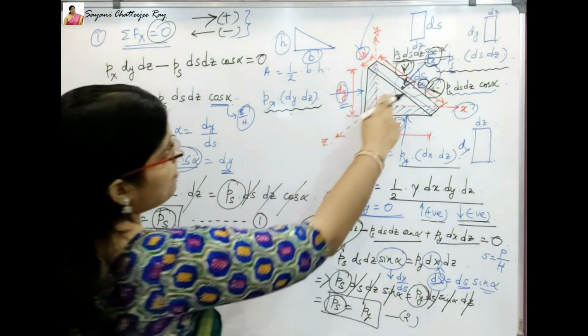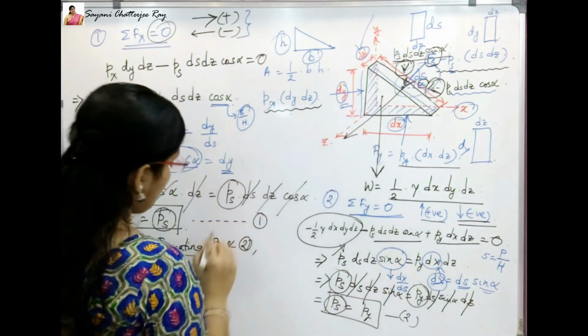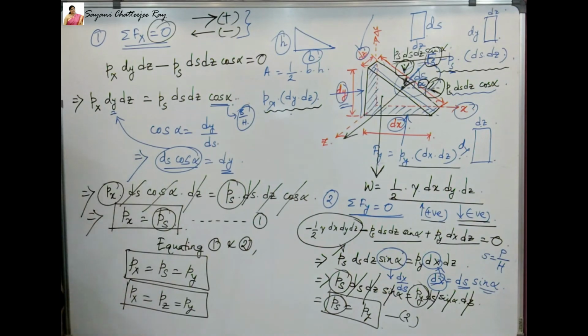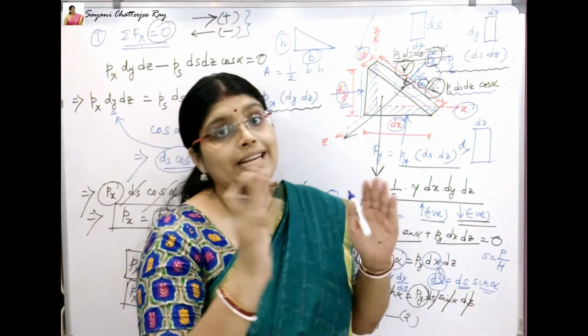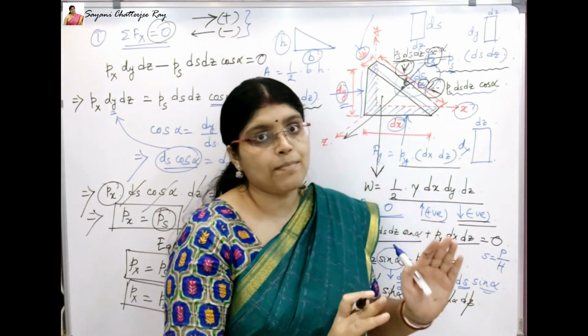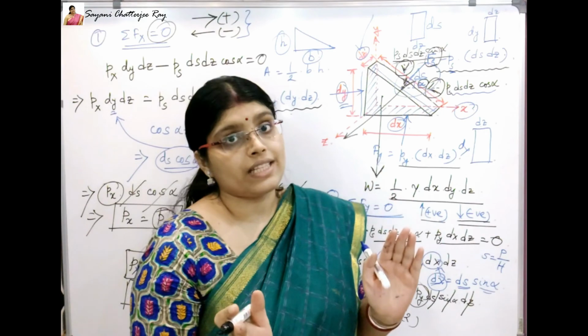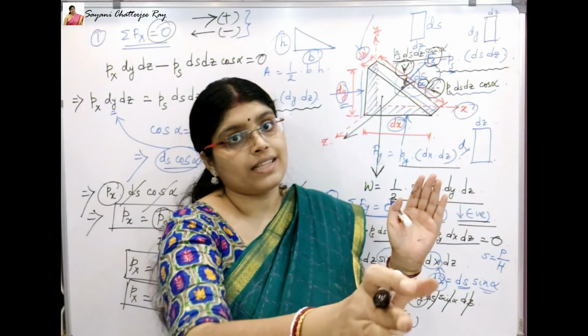Ps is nothing but Pz because it is acting in the z direction, you can see. So I can also write this as Px equals Pz equals Py. So I have successfully proved that the pressure or intensity of pressure at any point in a fluid element is the same in all directions, that is in the x direction, in the y direction, as well as in the z direction.